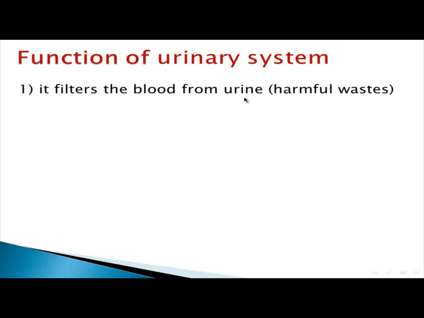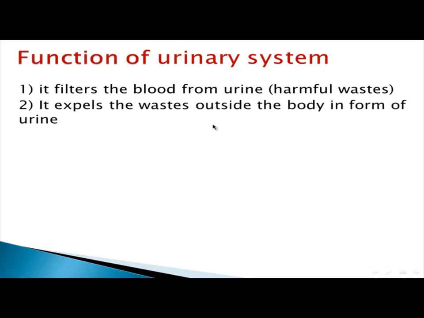What is the meaning of urine? We will know now. So, the function of the urinary system is to filter blood from urine, which is harmful wastes, and get rid of it. We can summarize this: the function of the urinary system is to filter blood from urine and get rid of it.